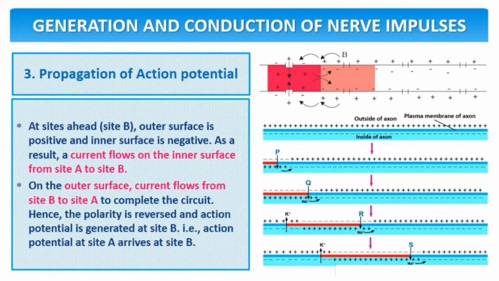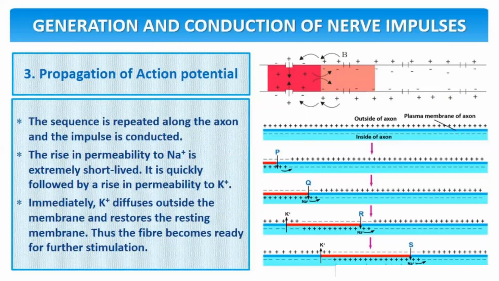Third comes the propagation of action potential. At the site ahead of A, that is site B, the outer surface is positively charged and the inner surface is negatively charged. As a result, the current flows on the inner surface from site A to site B. On the outer surface, current flows from site B to A to complete the circuit. Hence, the polarity is reversed and action potential is generated at site B. That is, the action potential at site A arrives now at site B. The sequence is repeated along the axon and the impulse is conducted.